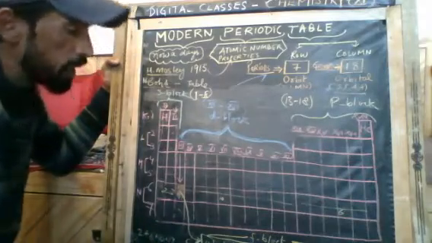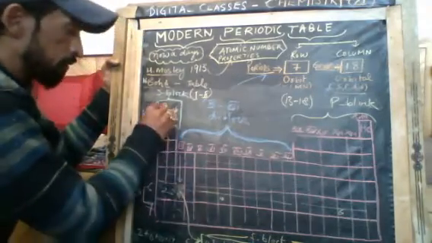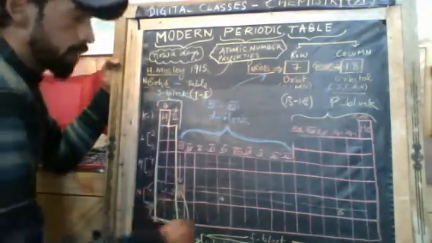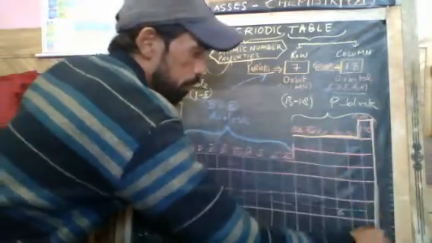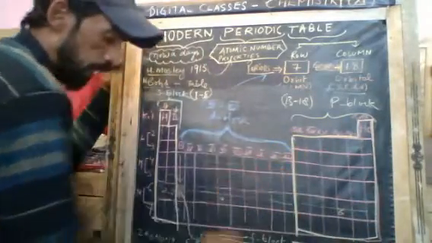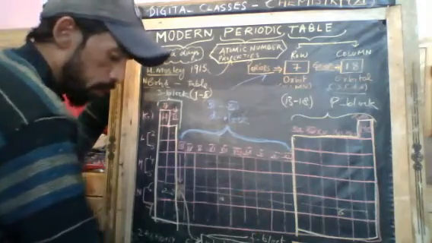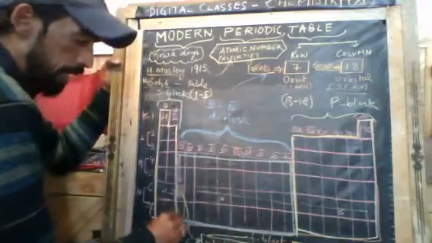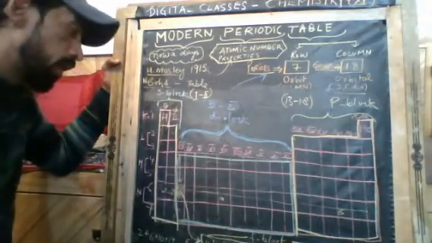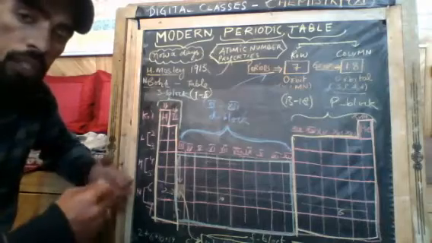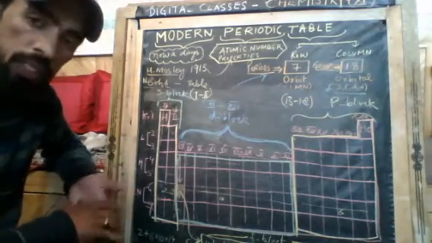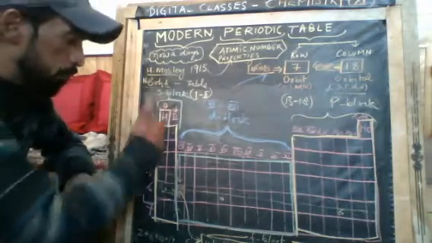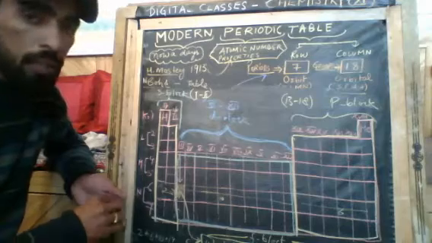So if I frame it this way, this is the basic layout of S block, this is the basic layout of P block, these are the basic layout of D block, and this is the F block. Dear students, I have shared the diagram of the periodic table in a PDF. Hope you understood how we can draw the periodic table. Basic properties and characteristics in detail, of S block, P block, D block, F block, I will tell you in the next class.